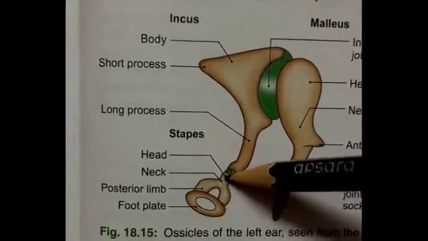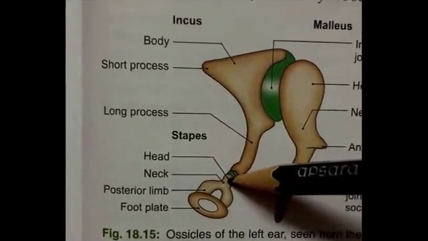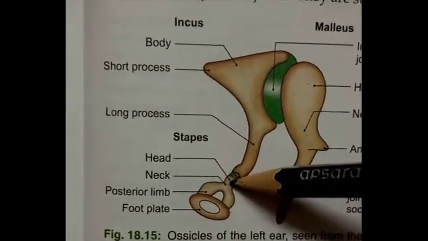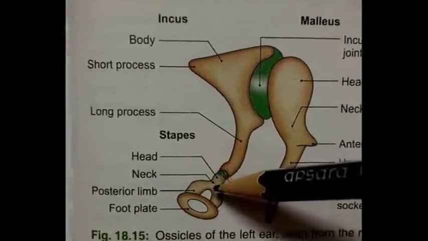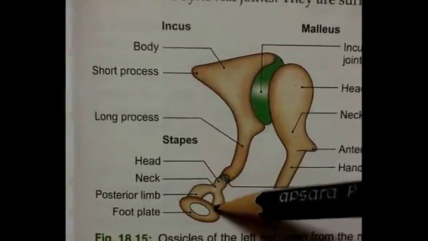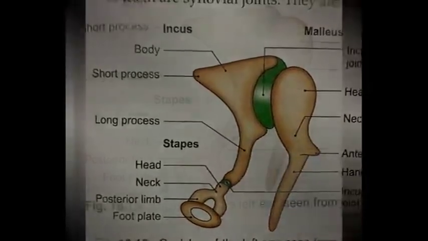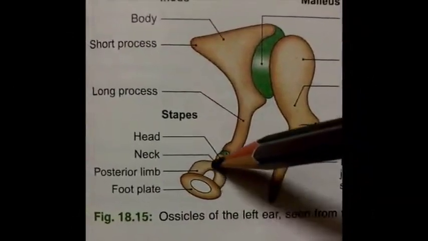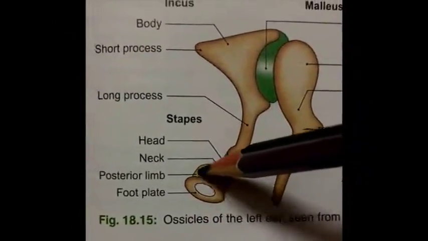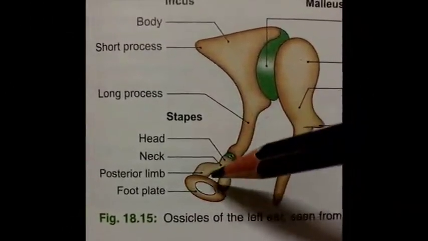A narrow portion, neck, provides insertion to thin tendon of the stapedius muscle, and two limbs. Anterior limb is shorter and posterior is longer in length.